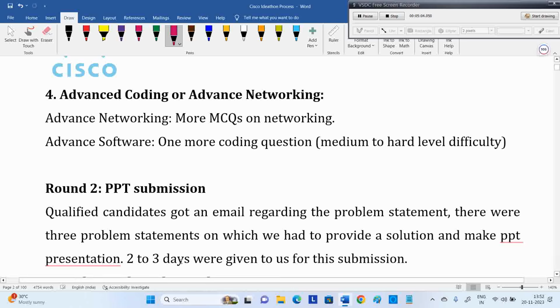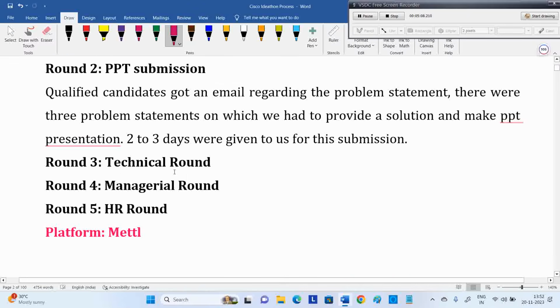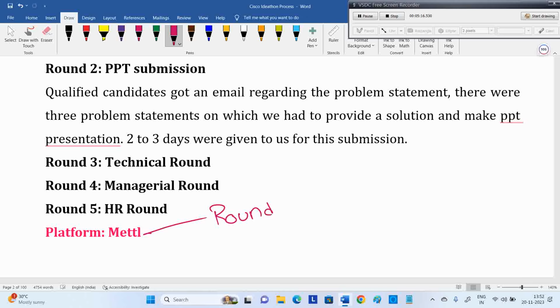Once you submit your idea, once your round 2 is submitted, then you have technical round, manager round, HR round. For round one, the platform they're using is Mettl. For the first round, they're conducting the test. The platform they're using is Mettl, M-E-T-T-L.